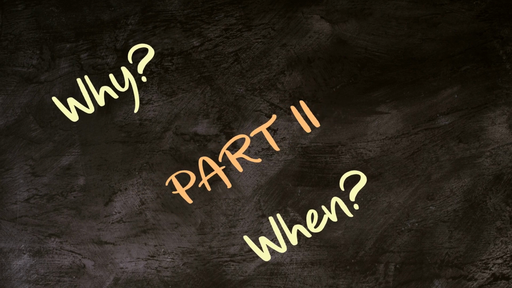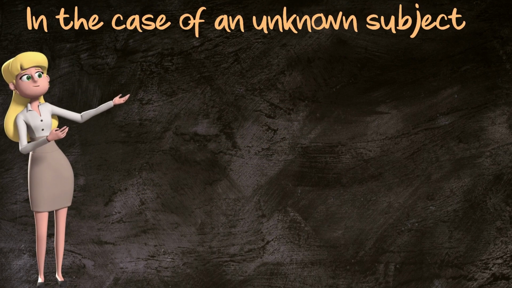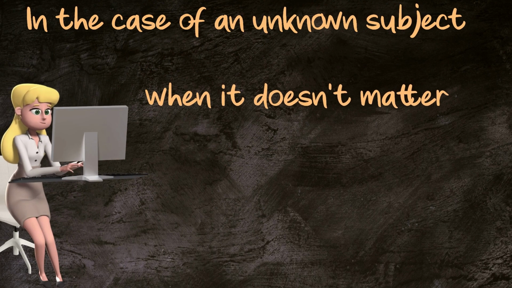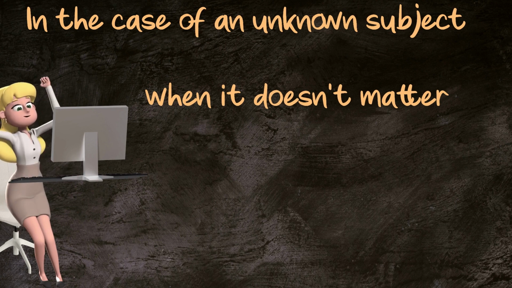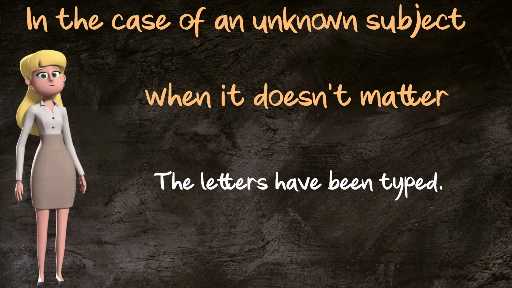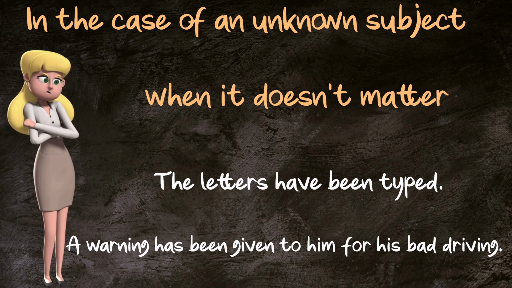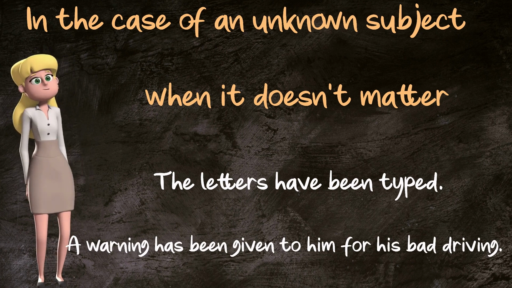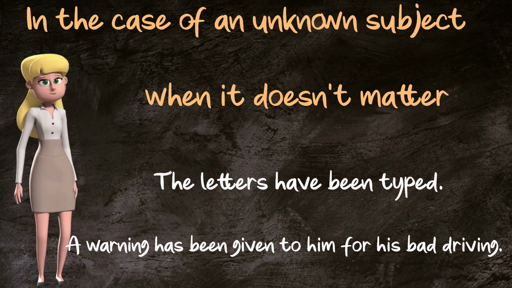Why and where we use the passive voice. So let's start with this one. First use you will often see is when people do not know who does the action, or when it actually doesn't really matter who does the action, because the emphasis is on the object that is being affected by the action. For example, the letters have been typed, or a warning has been given to him for his bad driving.